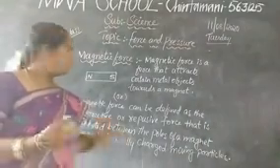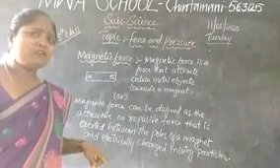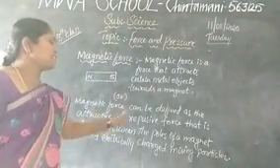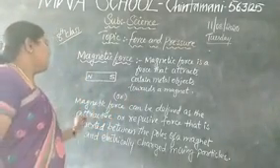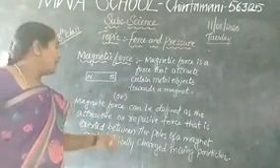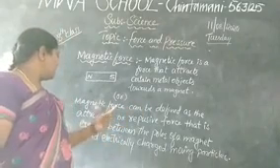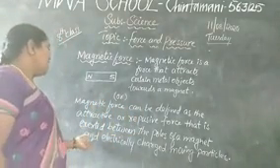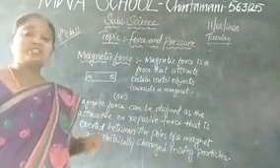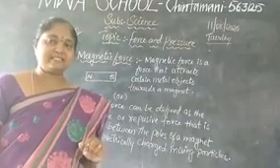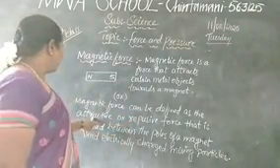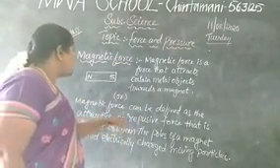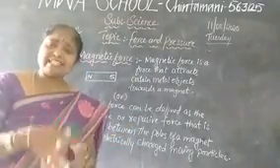Or else, we can take another definition also, children. Magnetic force can be defined as the attractive or repulsive force that is exerted between the poles of the magnet and electrically charged moving particles. That means here we have taken attractive and repulsive. What is attractive?